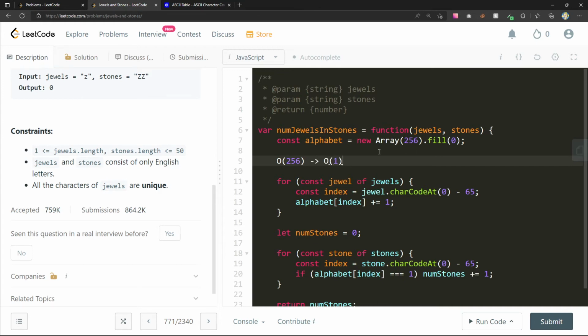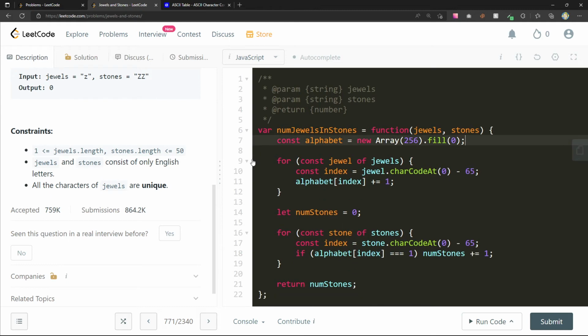It's constant. And for our time, we need to iterate through both jewels and stones, so it'll be O of m plus n, where m is the amount of jewels and n is the amount of stones. One key takeaway here is the ability to create this static storage where we can put our indices for the different English letters. I picked 256 because we're spanning both uppercase and lowercase. If it was just lowercase letters, I might choose 26 just to span the alphabet.